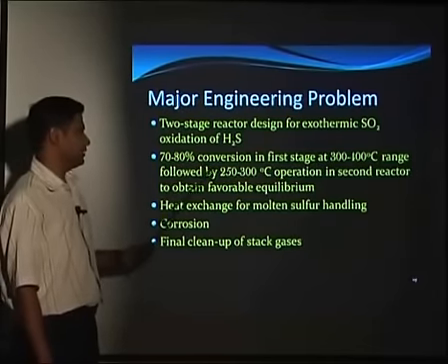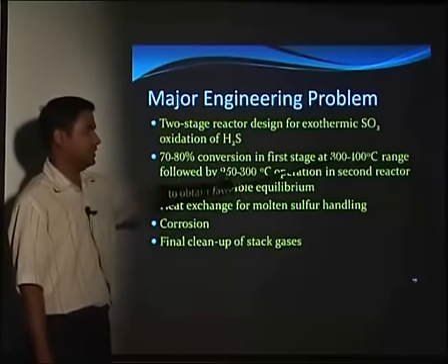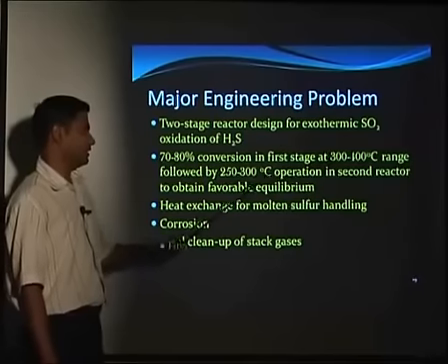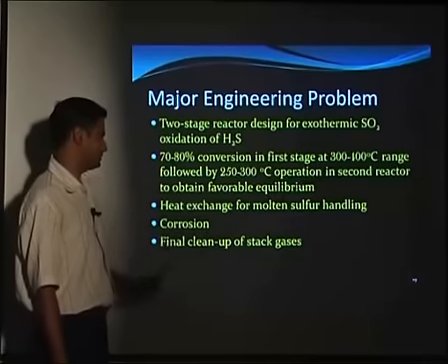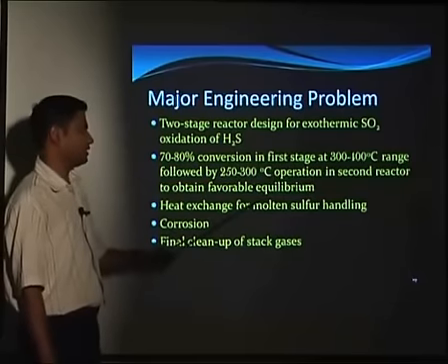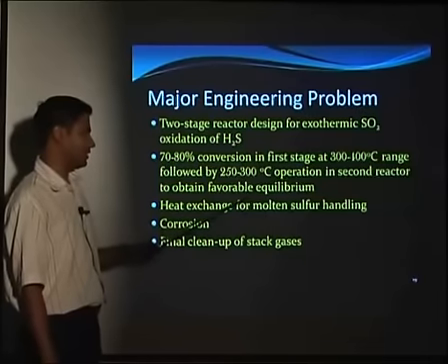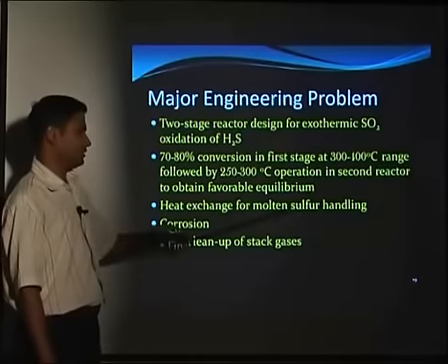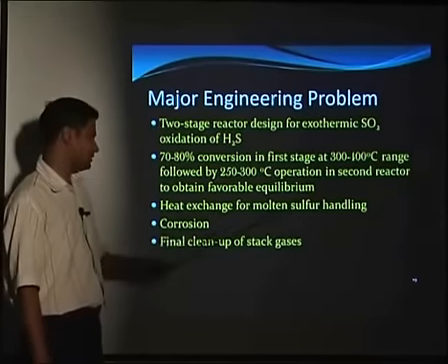Then 70 to 80% conversion in the first stage at the 300 to 400 degrees Celsius range, followed by 250 to 300 degrees Celsius operation in the second reactor to obtain the favorable equilibrium. So we are lowering the temperature to obtain the forward rate of the reaction. Then heat exchange for the molten sulfur handling, that we have seen in the Frasch process also.